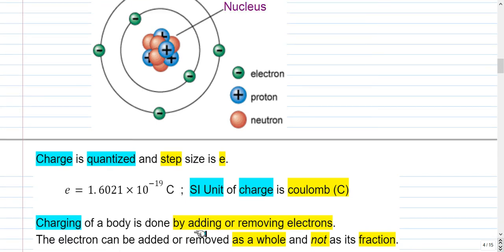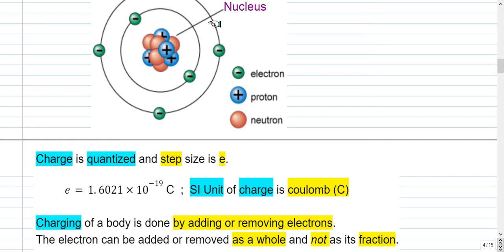To charge a body, we have to add or remove electrons. Suppose I remove an electron from this atom, then this atom will acquire a positive charge of plus e. If I remove 2 electrons, then it will acquire a positive charge of 2e. And if I add an electron to this outermost orbit, then this atom will acquire a negative charge of minus e.